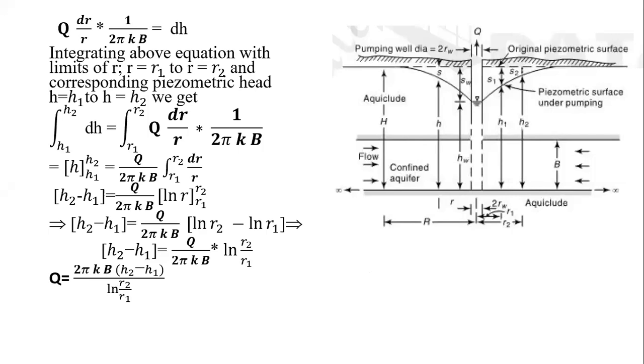Now as transmissivity T is equal to kb, the equation implies Q is equal to 2 pi, instead of kb there will be T, into h2 minus h1 divided by ln of r2 by r1. Clear? Now this is in terms of h1, h2 and r2, r1.